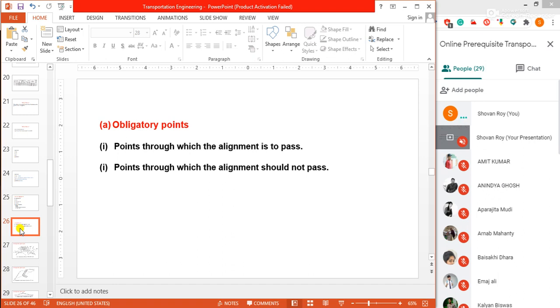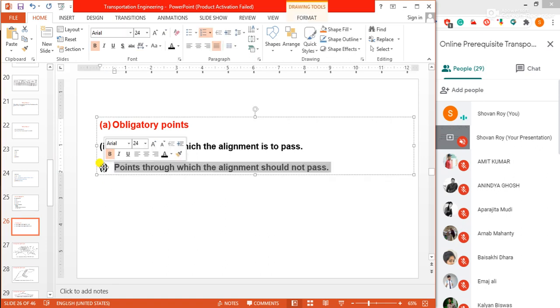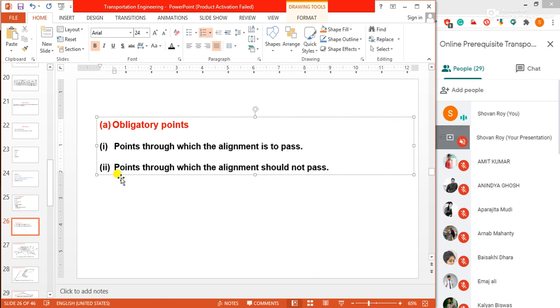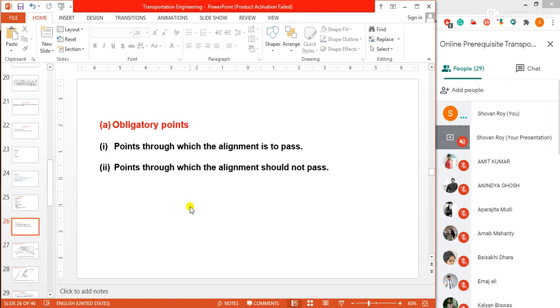Okay, some rules there in obligatory points. The points through which the alignment is to pass, and number 2, points through which the alignment should not pass. Number 1, under obligatory points, points through which the alignment is to pass. Number 2, points through which the alignment should not pass.